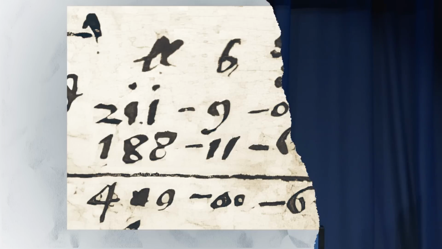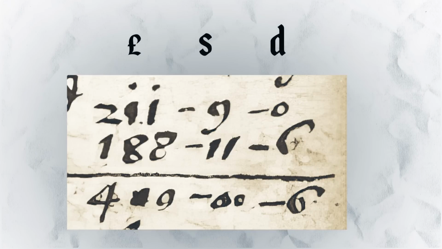So there we are. But elsewhere in Henslowe's diary, he does a little bit in the corner, a bit of addition of some amounts of money. That's in pounds, shillings, and pence. We'll come back to that. £211 9 and naught plus. So this is used in the new method of adding in columns like that.